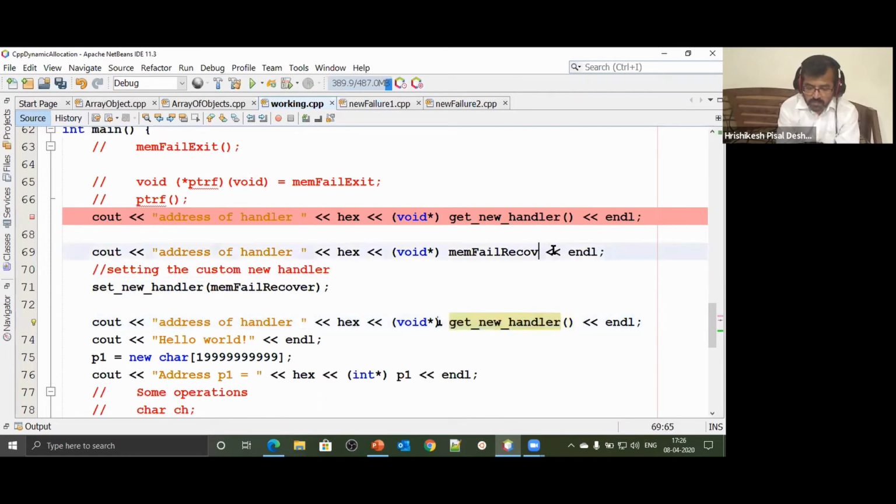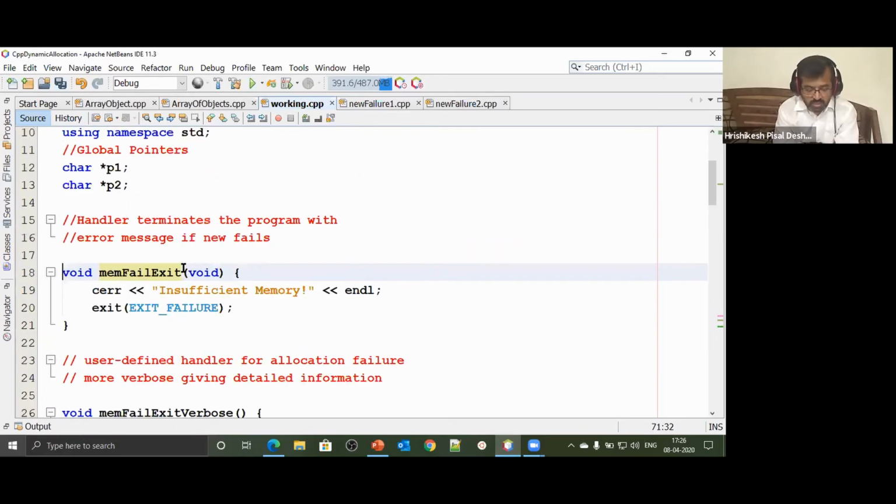Okay, now my function is main fail exit, and that's going to be my first handler. And since we do not know anything, this is the safest way to go ahead. What is this main fail exit function doing? Anytime this function gets called, and when is this function going to get called? We are now going to automate.